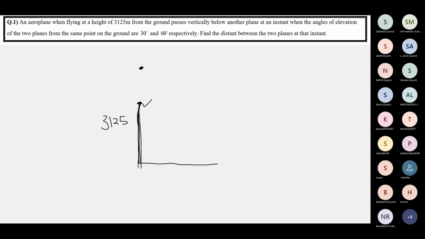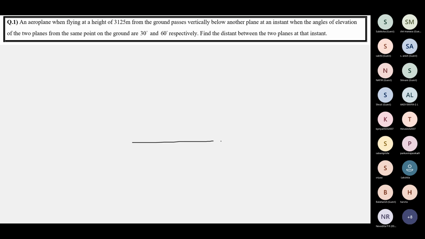Now, at a particular instant, this aeroplane flies vertically below another one. This one is below something, that means that other thing is above it. When you draw the second aeroplane here, the first one is below the second one. That's what is given in the question.